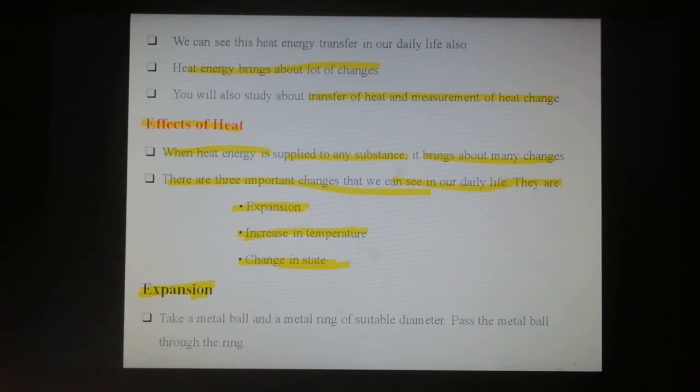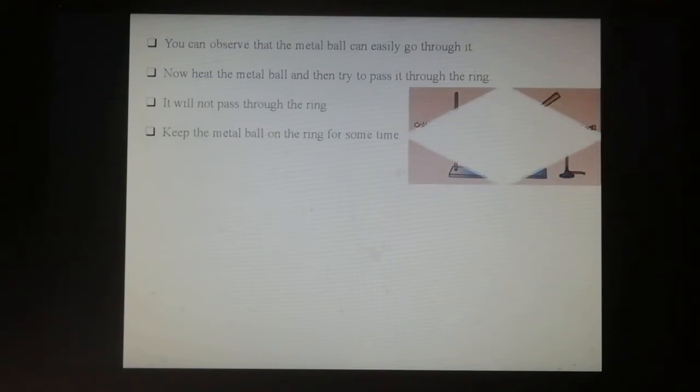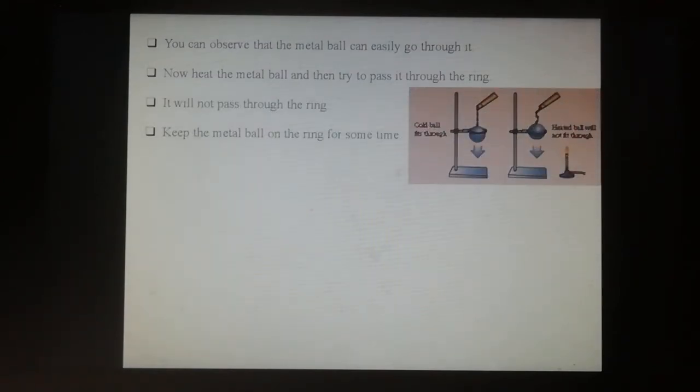To prove expansion of a substance, conduct a small experiment. Take a metal ball and a metal ring of suitable diameter. Pass the metal ball through the ring. This is the experimental setup of expansion.